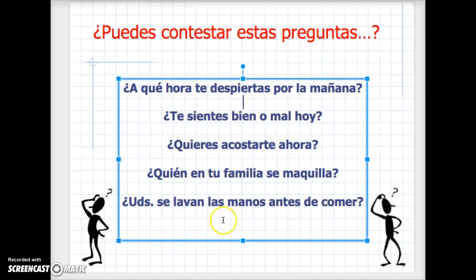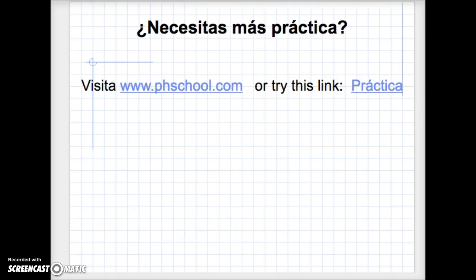¿En ustedes se lavan las manos antes de comer? So I'm asking all of you. Do you guys all do this? Sí. Nos lavamos las manos antes de comer. Muy bien, chicos.